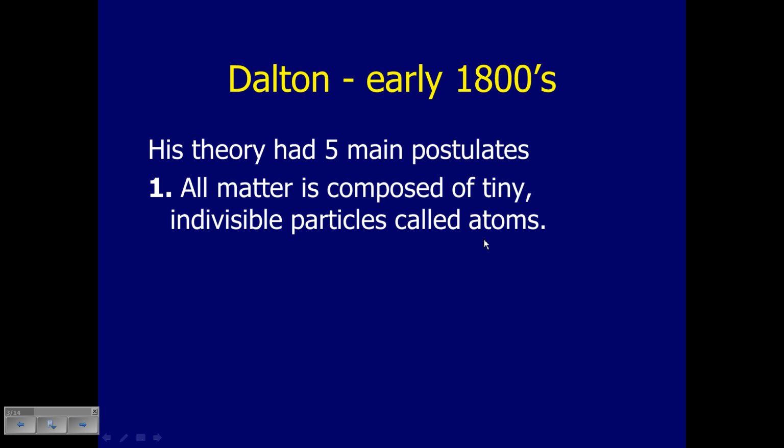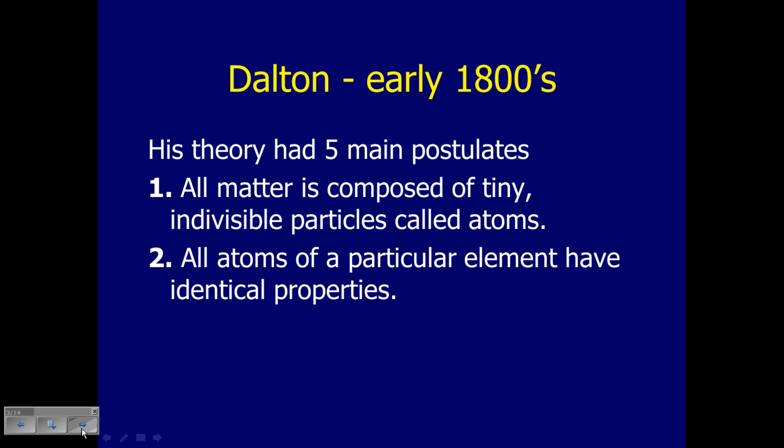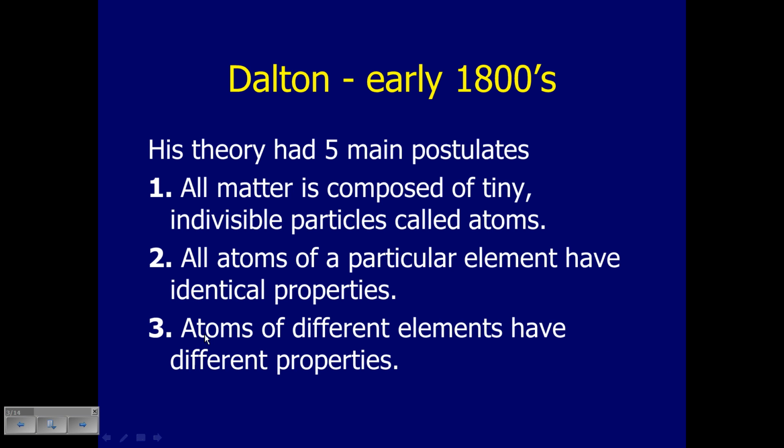And so he used that term atom to describe these little particles. And the rest is history, right? We now talk about atoms all the time in chemistry. Okay, so all matter is comprised of tiny indivisible particles called atoms. All atoms of a particular element have identical properties. And we already know that, right? But that was kind of groundbreaking back in the 1800s. So it meant that atoms of one particular element are the same as all of the other atoms of that same element. In other words, they're identical. They don't differ. All atoms of different elements have different properties. And again, that makes sense to us, but back then it was important to be stated.